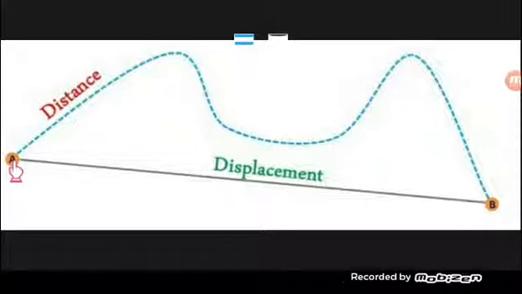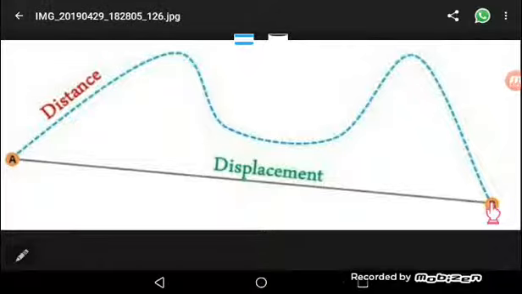Distance. Kwa hiyo total length tutakayoipata of this path, manake hapo pote ambapo gari imekanyaga tile tunasema ni path taken by that car. So the total length of this path of that car is what we call the distance moved by a car.